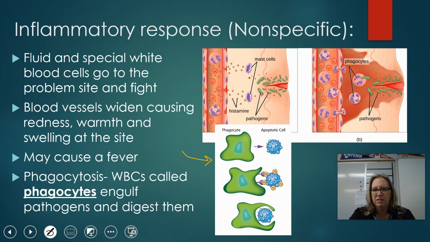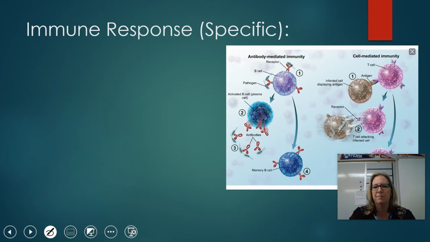Those special white blood cells that are coming in are called phagocytes, and what they do is they respond to the pathogens that are getting in there, and they literally, like Pac-Man style, engulf them and eat them up and destroy them before they can cause any problems. That's a process known as phagocytosis. Okay. So you need the additional blood flow to bring those white blood cells in as a response. Now that's a localized response, okay? If that doesn't take care of it, then your immune response is going to happen.